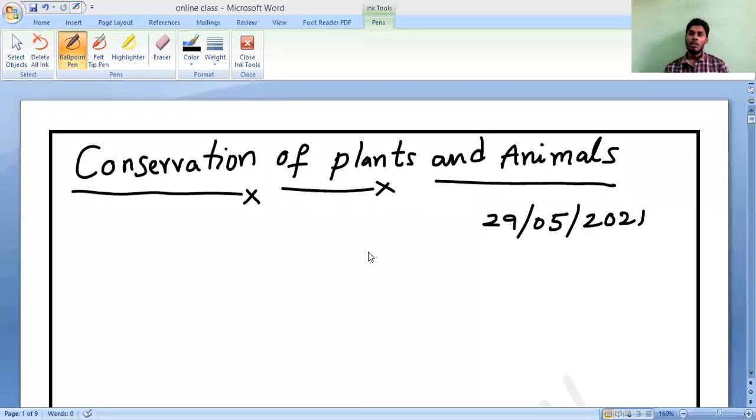Later we will go for what is an animal cell and what is a plant cell, which you are going to study now, which we are studying now. They are present in our school. So now let us come to the conservation of plants and animals. Yesterday I have already taught you so many things regarding conservation. Yes or no? Let it be, no issues.